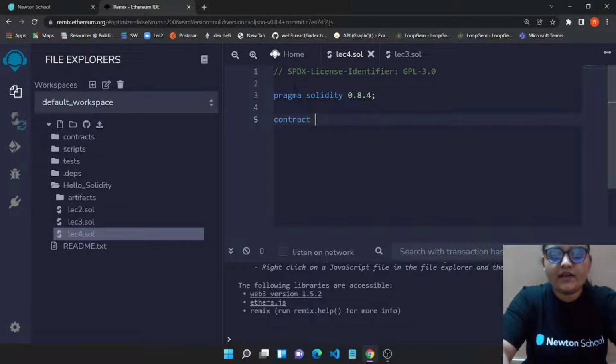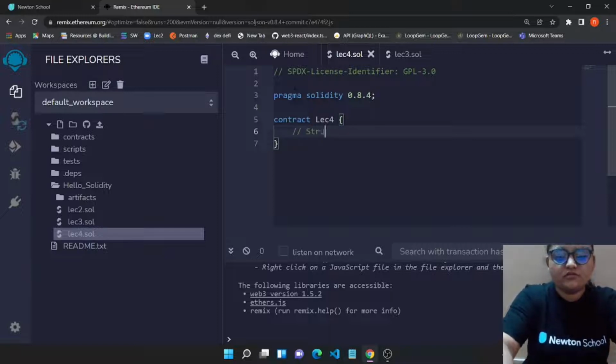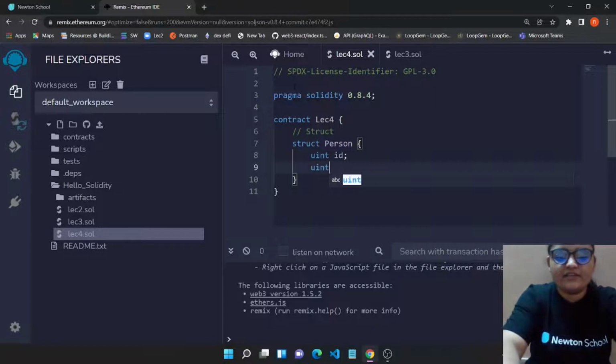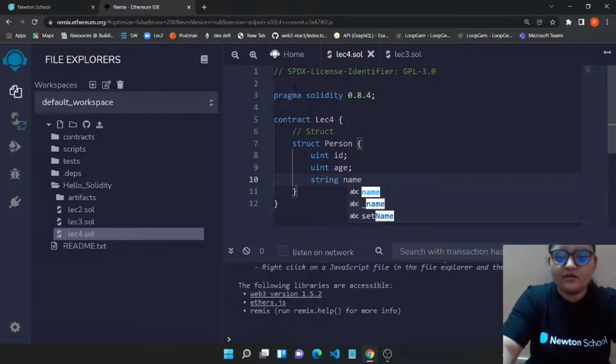So now let's get started. It's a contract and it's lecture 4. Now let's get started with struct first. Over here let's say that I want to declare a struct with a name like person, and this person holds three things. One will be the name, the second one will be the age, and the third one will be the id of that particular person. So let's have an id with uint, an age with uint, and a string of names.